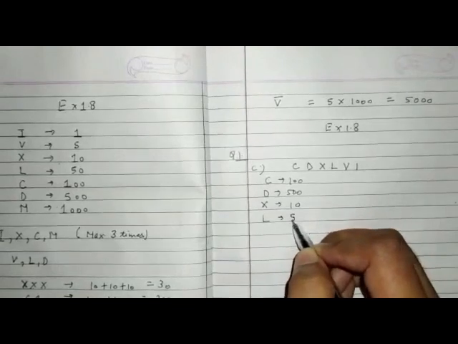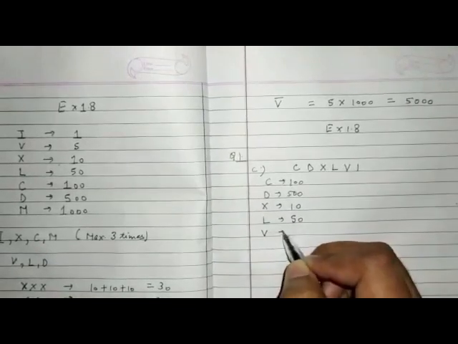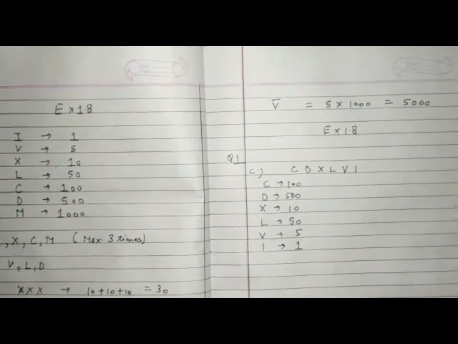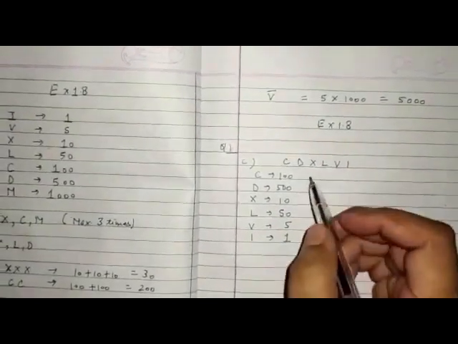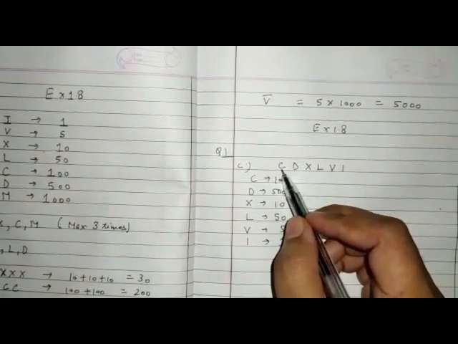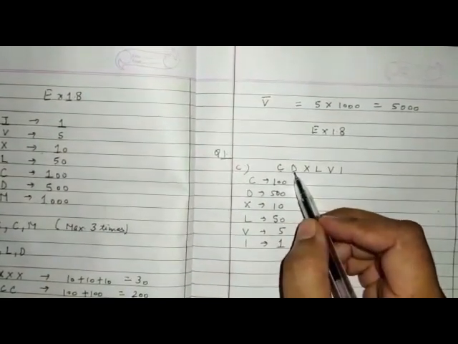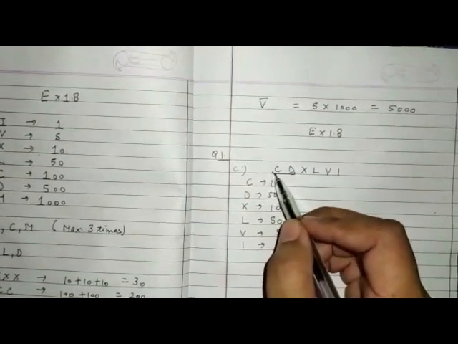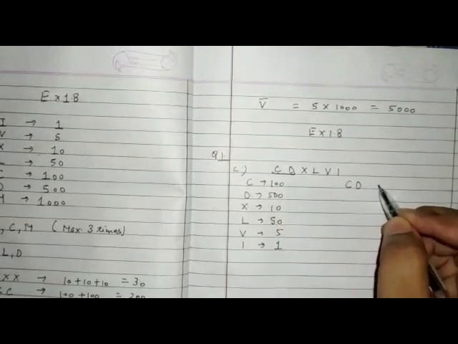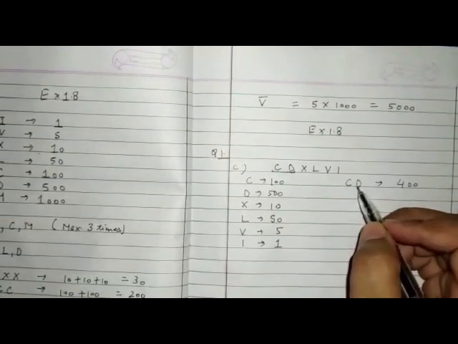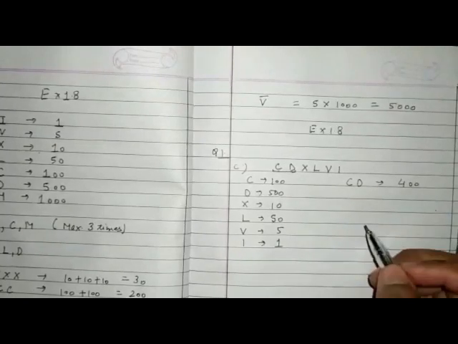L represents 50. V represents 5. I represents 1. Now a smaller value symbol is followed by greater value symbol. So you have to take these two and value of CD becomes 400. Why? Because 500 minus 100, that is 400.